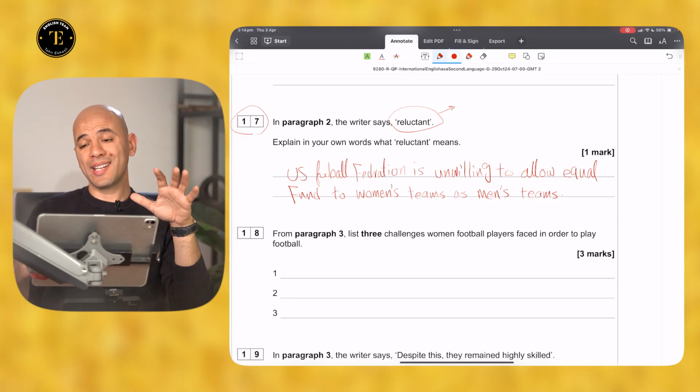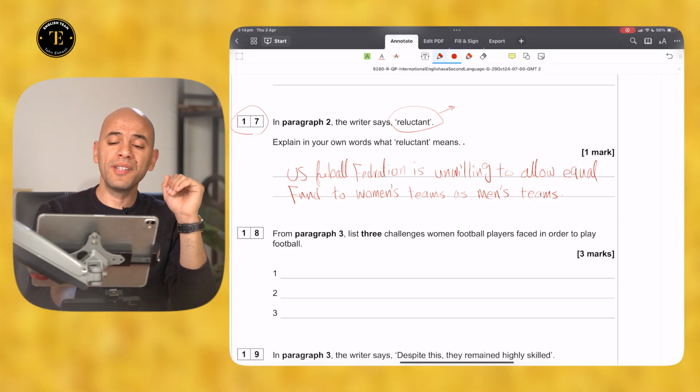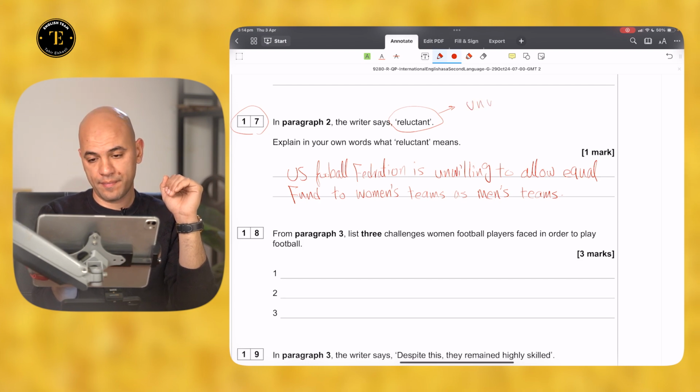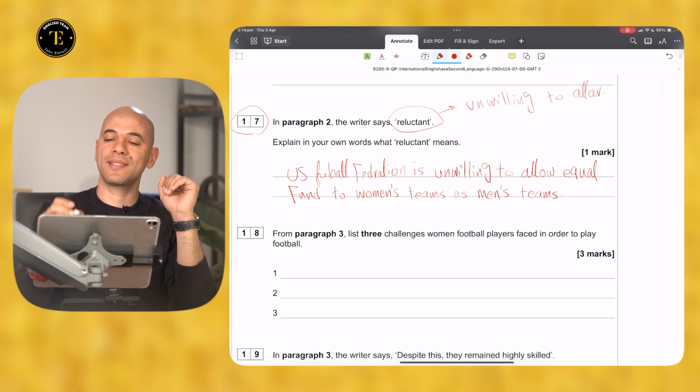Okay? Unwilling, hesitant, or any similar answer. What if a student only writes the words unwilling to allow? It might be permitted as well, and it might be accepted.